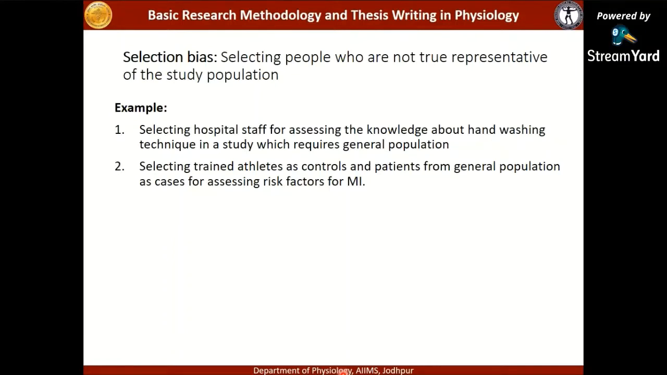So the solution for selection bias is random selection. Do not confuse random selection with random allocation, which I talked about just now.